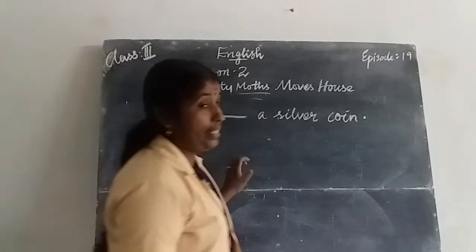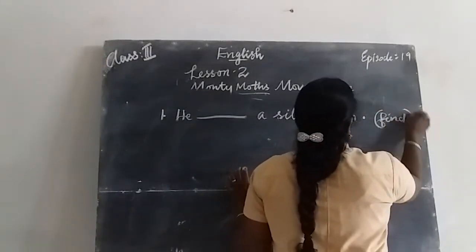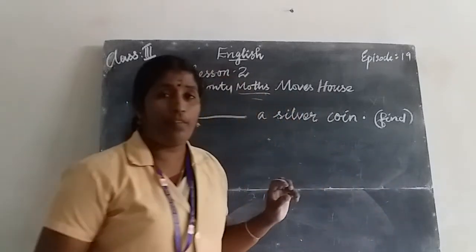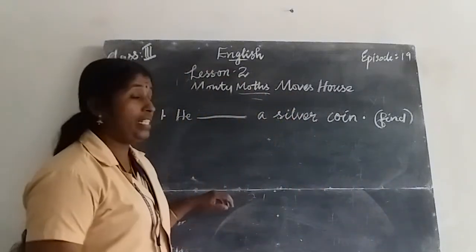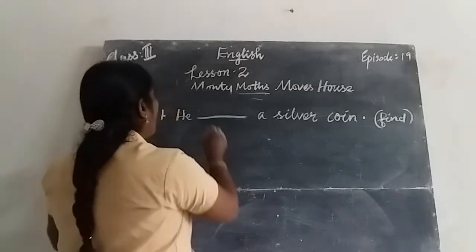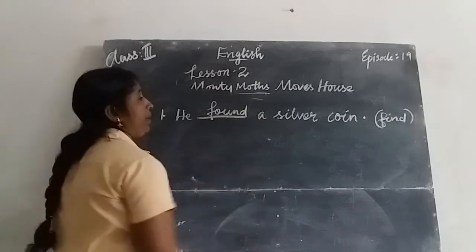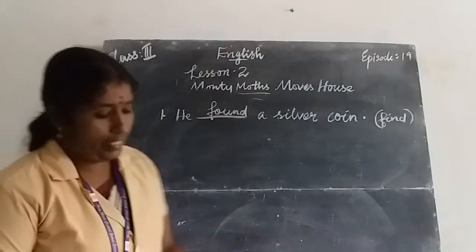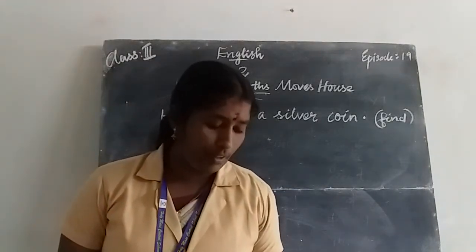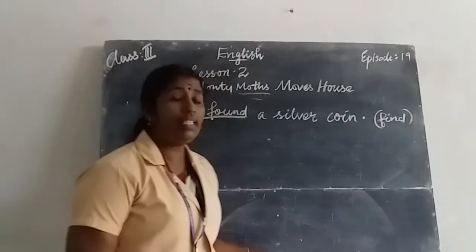In the bracket there is the word find. You write the past tense of the verb in the bracket. Which is the verb? Find. The past tense of find is found. He found a silver coin.